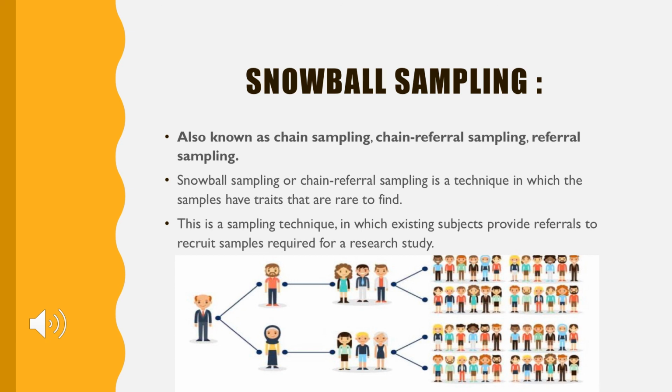Where one person knows about something, he will refer it to 2 or 3 people, and those 2 or 3 people refer to some other people, and so on. For example, my online pharmacology classes are available now. One student knows this information, that this topic is not available in the textbooks and you can refer to these online classes. He will refer to 2 or 3 people, and those 2 or 3 people refer again to 2 or 3 people. Like that it will be referred in a chain process. So we call it chain referral sampling or snowball sampling.